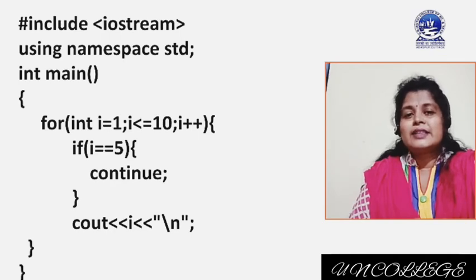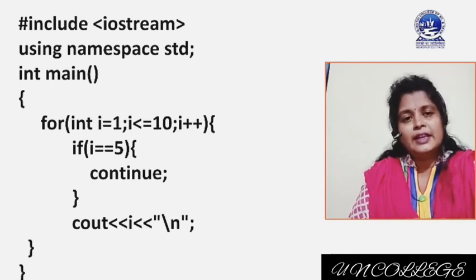Then I is incremented to 2, condition is satisfied, inside the for loop I equal to 5, no, we will get output 2. Then again I is incremented to 3, condition satisfied, inside the for loop we will get output 3.